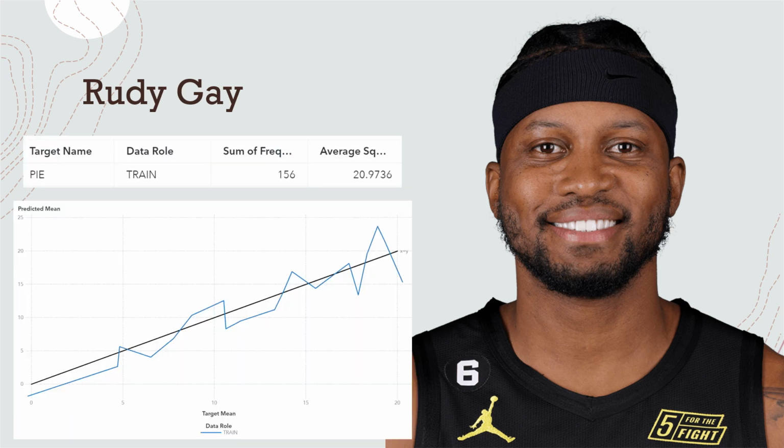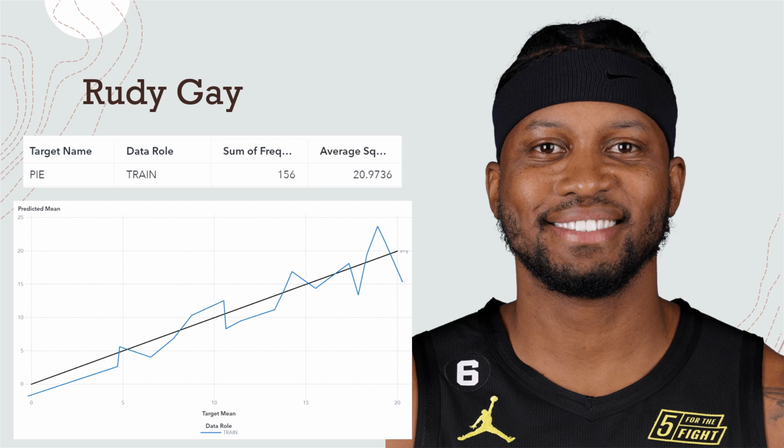This is a graph we use. It shows us how accurate our data set was against the model. And you can see there's a lot of ebbs and flows. Unfortunately, the error rate was higher than I'd like to see, but all in all, it does follow the trend of the training data.